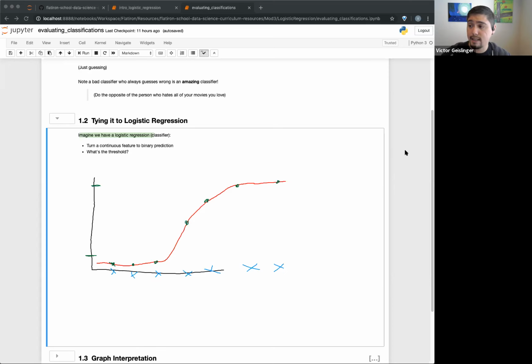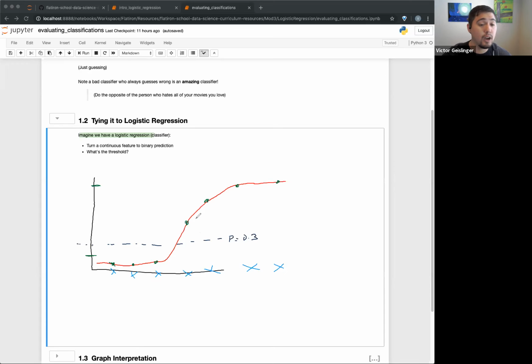Here's the thing: it depends on how we set our threshold. Let's say we start right here at a really low probability, about 0.3.